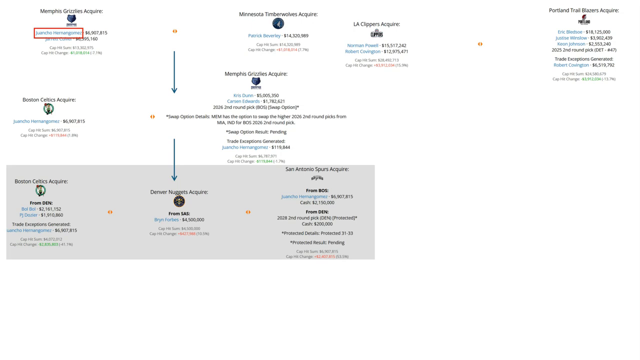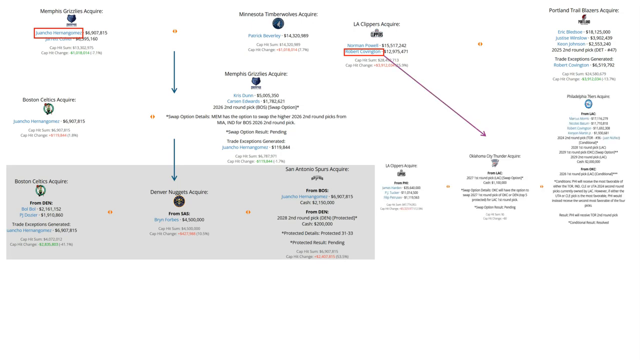Justice Winslow would also disappear from the NBA after this trade. Keon Johnson is a good young guy, but he ultimately never got traded again. And the second-round pick in 2025 is still with Portland. Robert Covington, on the other hand, would keep things going as he was later flipped in another trade involving